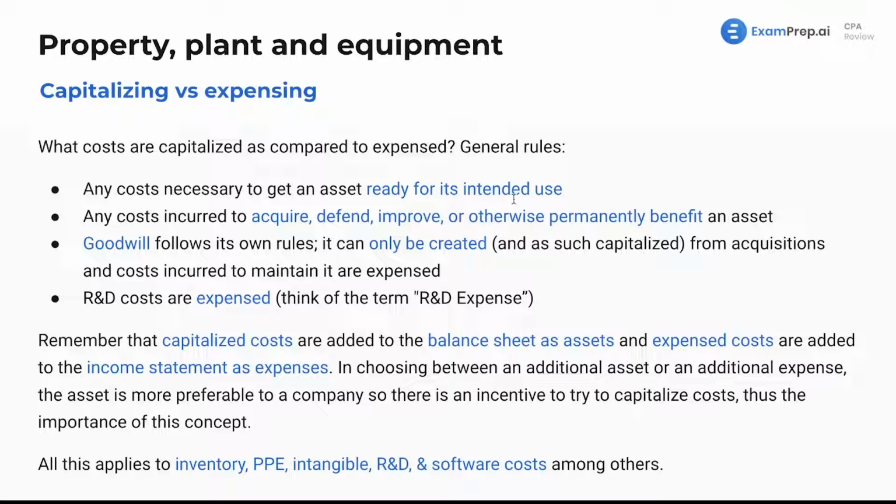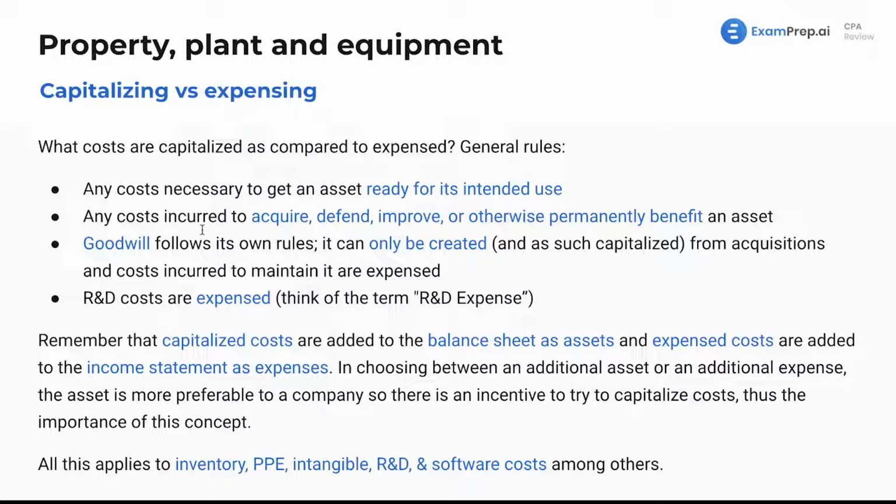So as we've seen and as we will see, we are going to have costs such as shipping costs, installation costs, and legal costs to get land, machinery, materials ready for use in a factory, in a manufacturing setting. Those costs will be capitalized.